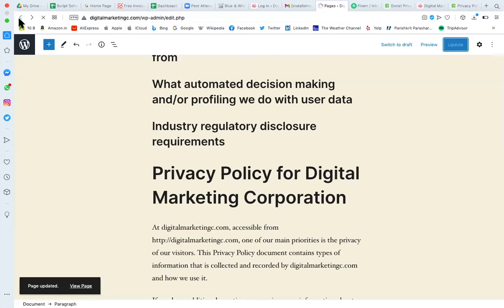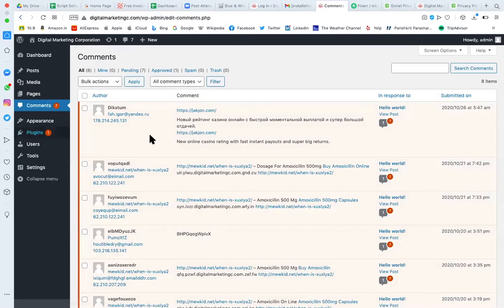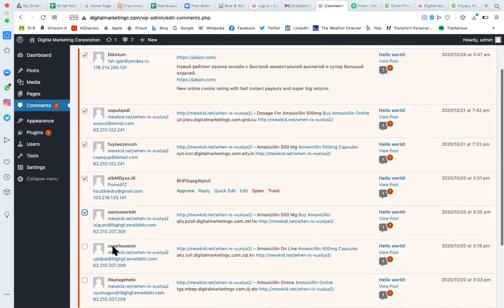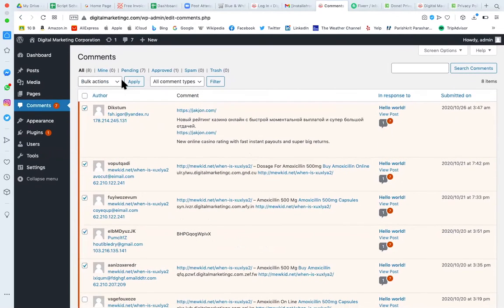So this we have already done, right? Here you can manage your comments. Comment management means someone has commented, now you have to take the action. I think all these are spam comments. So I'm selecting them and marking them as spam or deleting. Here you can take the bulk action: unapprove, approve, mark as spam, or move to the trash. I'm marking as spam and then moving to the trash.